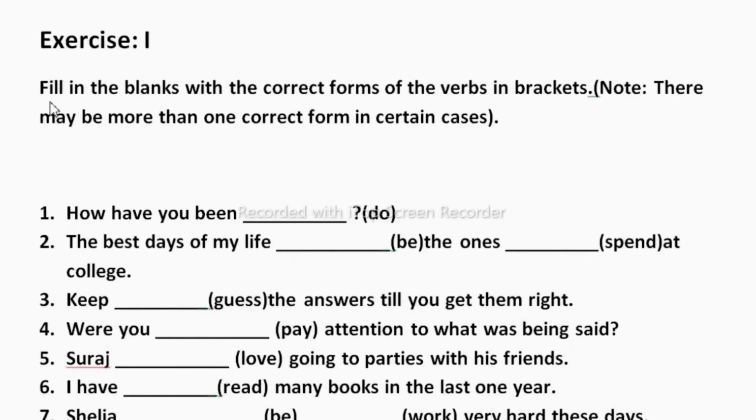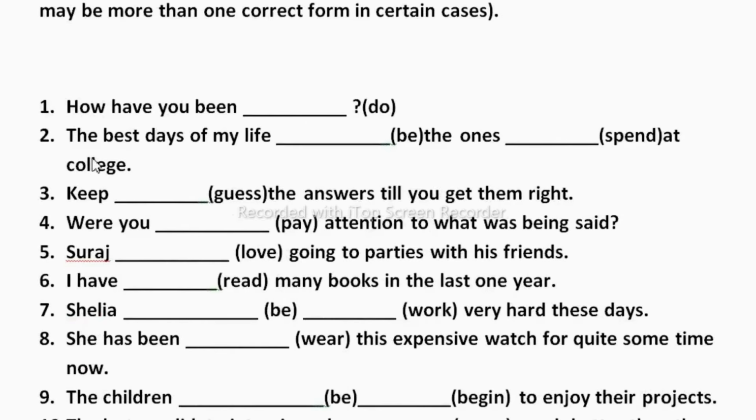In this exercise, you have to fill the blanks with the correct form of the verb in the brackets. Note there may be more than one correct form in certain cases. Let us solve these exercises. Now the first question is, how have you been dash? Now do is given here, so what will you write here? You have to add ing here. How have you been doing?